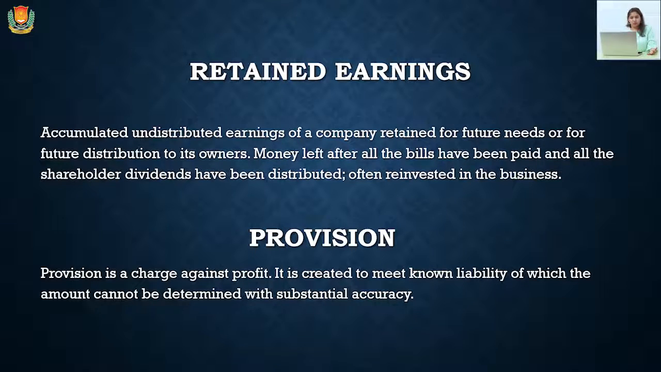Next is provision. Provision is a charge against profit. It is created to meet unknown and known liabilities. Provision can be created for depreciation, for the debtors which are not going to pay in the future. So provisions can be created for bad debts as well. But provisions are a kind of security that proprietors make for future contingencies.